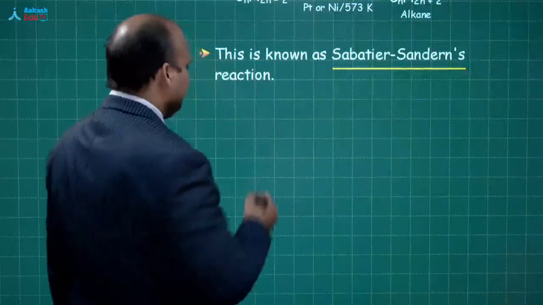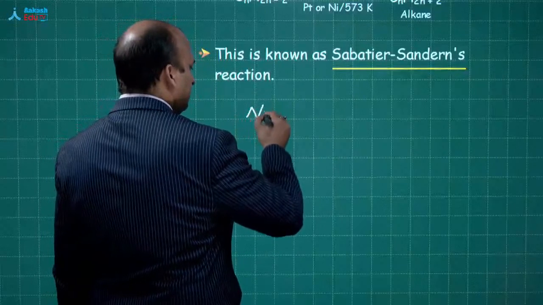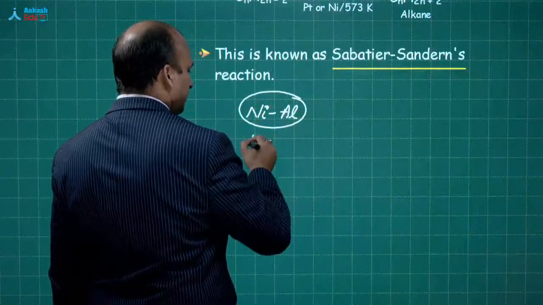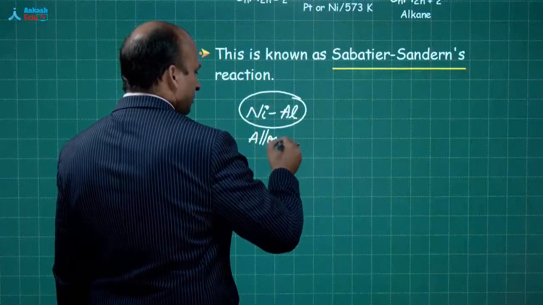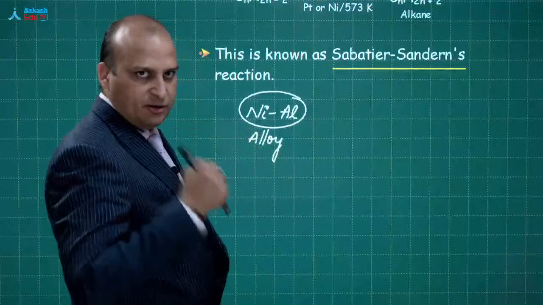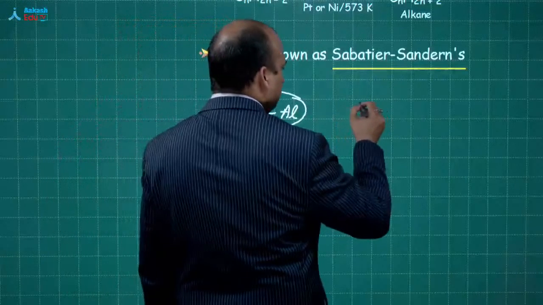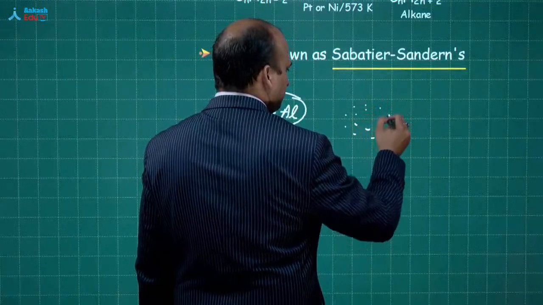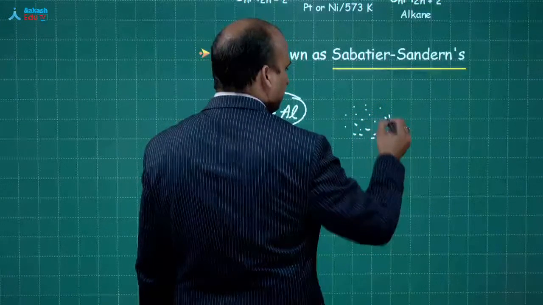We basically take a nickel aluminium alloy. एक alloy है. Okay? What we will do is we will crush this alloy. We will crush this and convert it into the powder form. ये powder form बन गया बेटा? Fine.